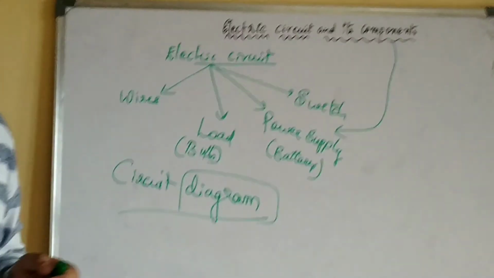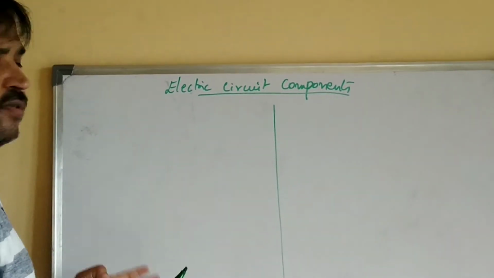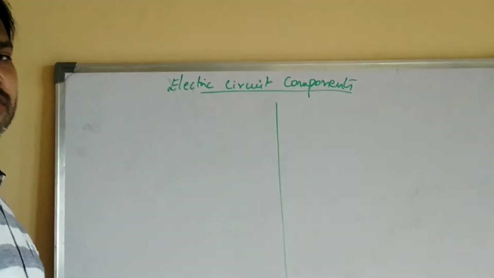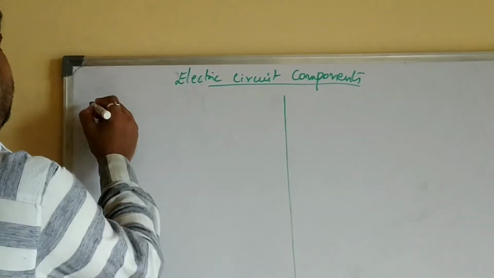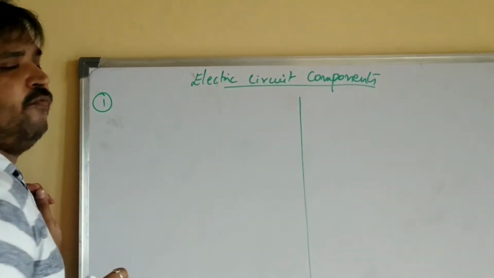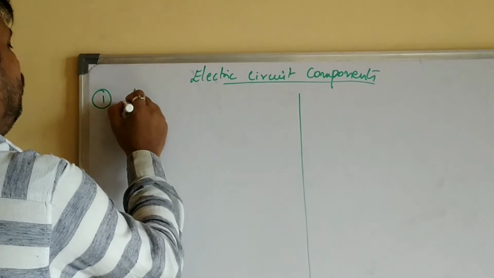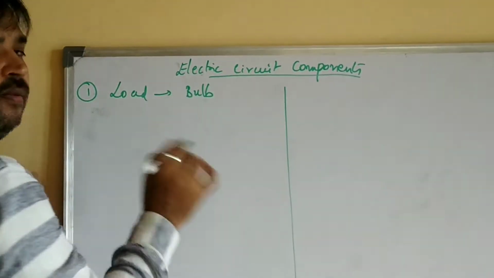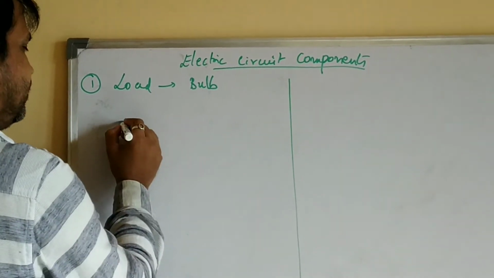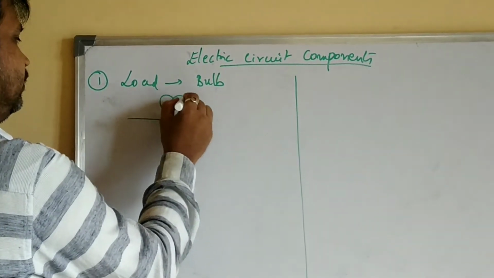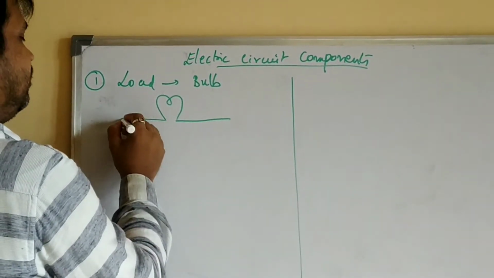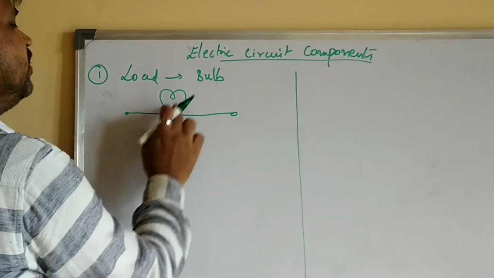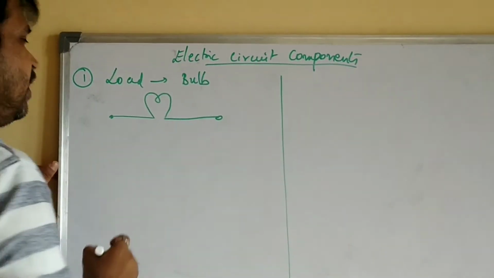Okay, students, let us see the various symbols of the electric circuit components. First one is the load. Load is also called a bulb. How to represent a bulb? See, this is the symbol of the bulb. It has two ends, and this is the symbol of the bulb.